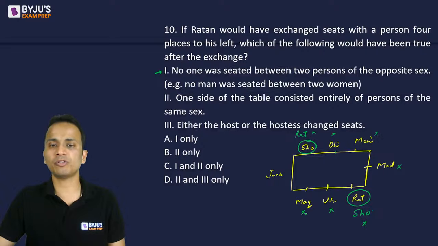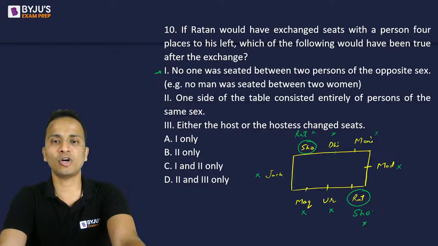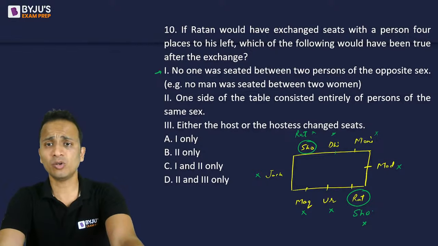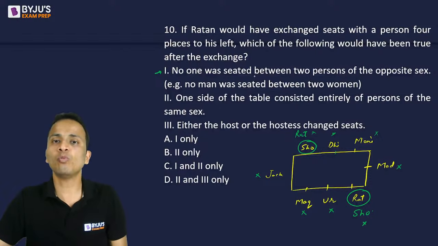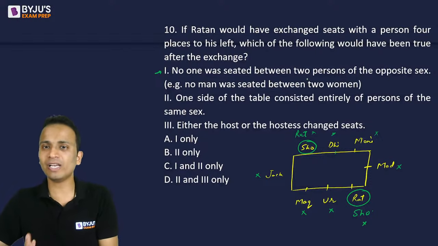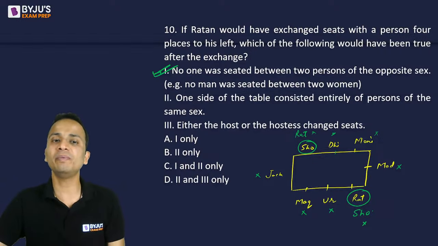Makbul is not the person. Jackie is seated between Makbul and Ratan, not the person. Okay, so I can say that statement 1 will be correct. So yes, no one is seated between 2 persons of the opposite sex. So this statement will be correct.